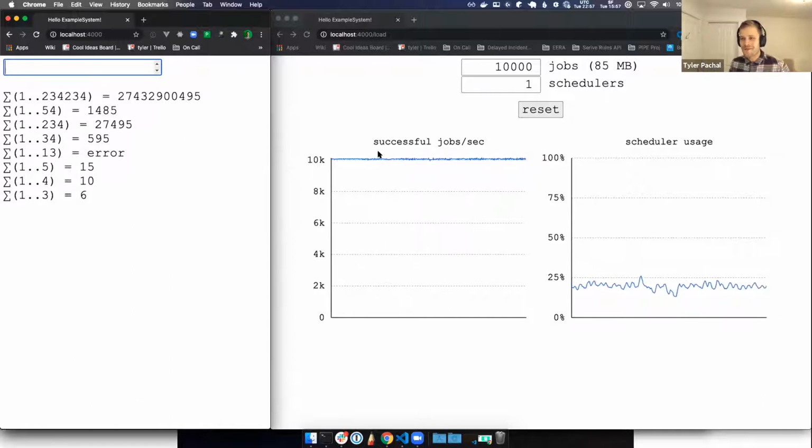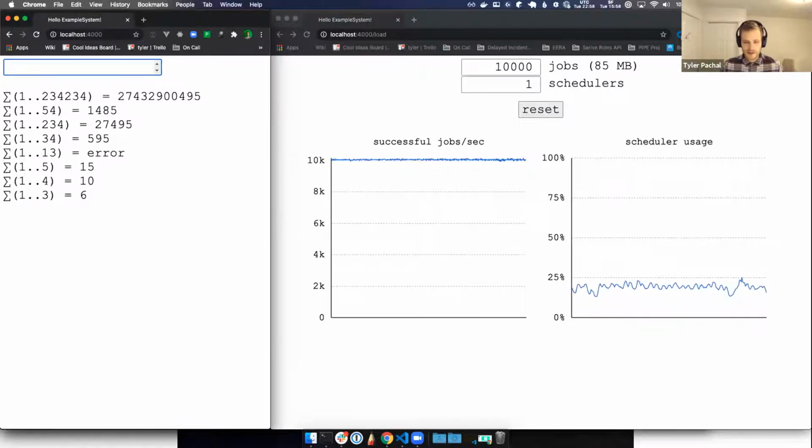Any half decent web framework will make sure that one request doesn't bring down the whole application. And that is true. The interesting thing is about how this is achieved in Elixir. There's no kind of try catch block. There's no top level error handler that's going to catch all these exceptions as they bubble up. This is done purely by organizing our processes in an intelligent way.